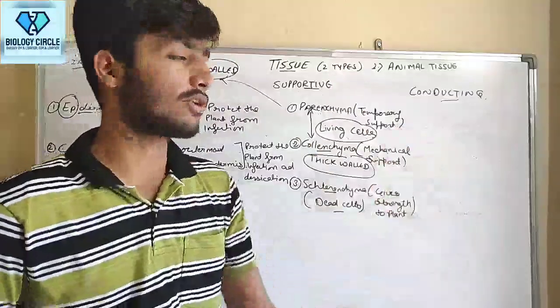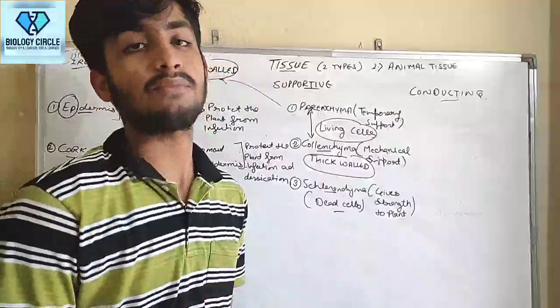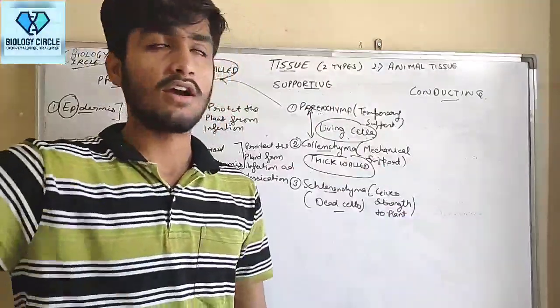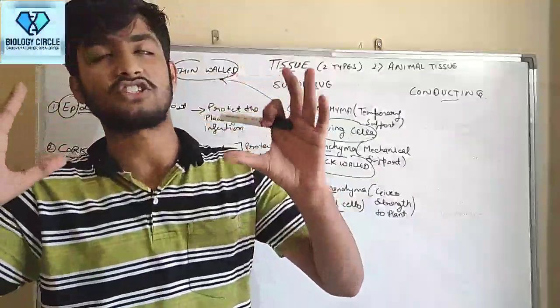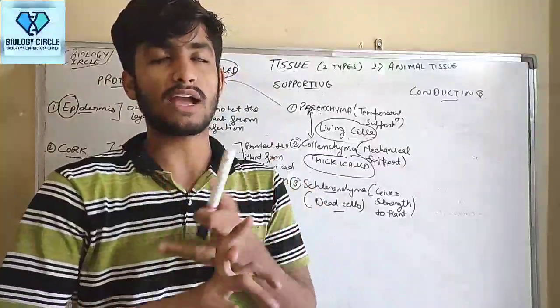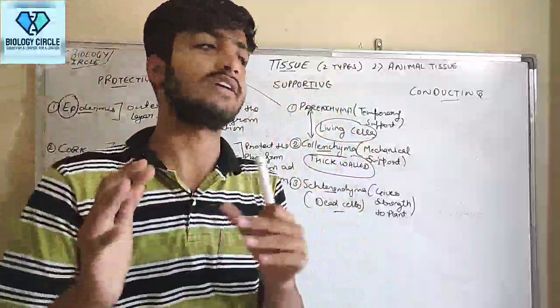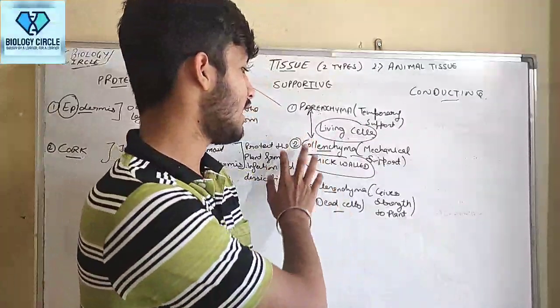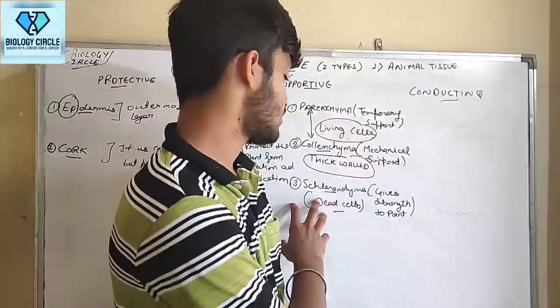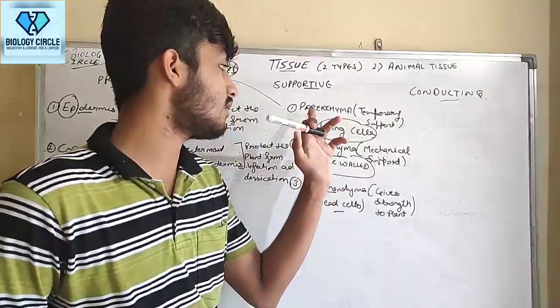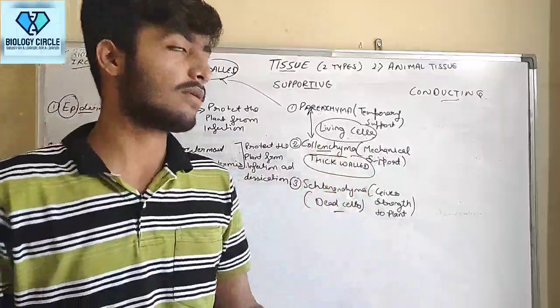So this is about supportive tissue. We have completed it in just 2 to 3 minutes. Parenchyma, collenchyma, sclerenchyma. First of all, the order. First of all, function: temporary support, mechanical support, and strength. Now, difference: parenchyma and collenchyma are living cells, sclerenchyma is a dead cell. What is the difference between parenchyma and collenchyma? Parenchyma walls are thin walled, collenchyma walls are thick walled.